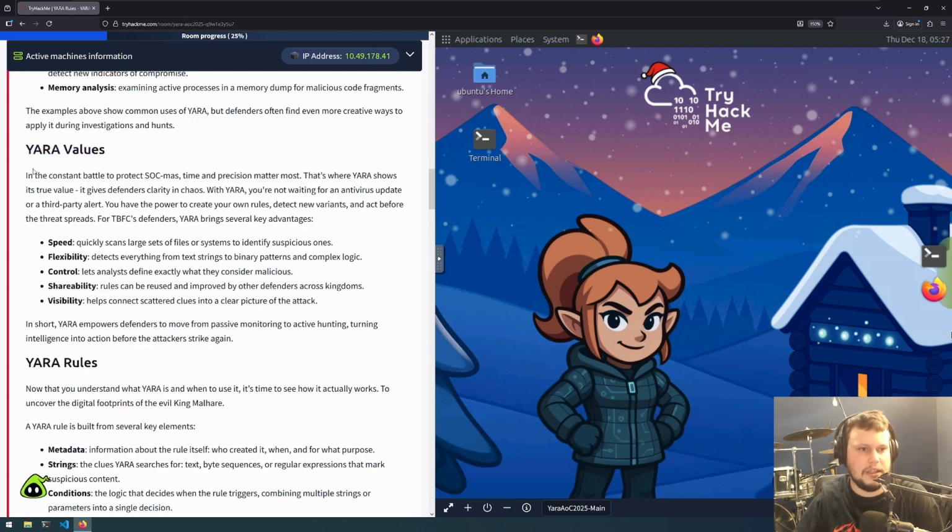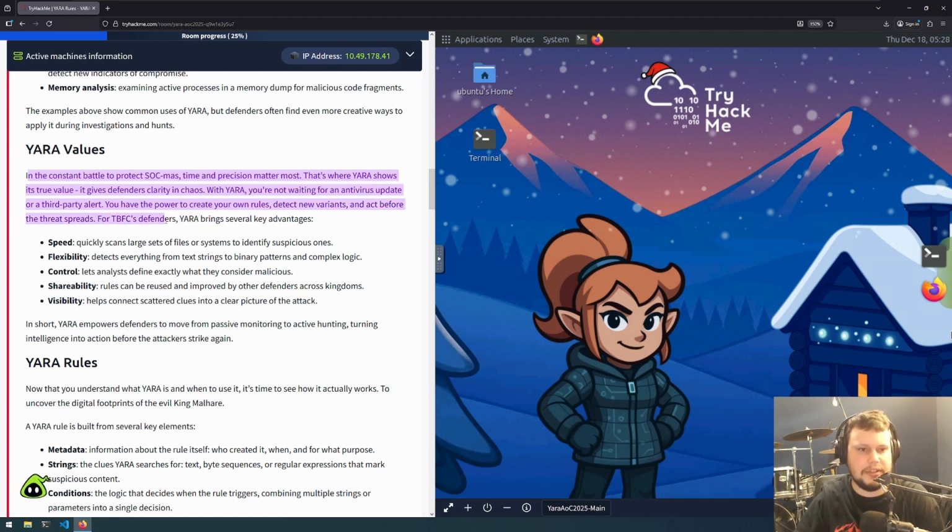In the constant battle to protect SOCMUS, time and precision matter most. That's where YARA shows its true value. It gives defenders clarity in chaos. With YARA, you're not waiting for an antivirus update or third-party alert. You have the power to create your own rules, detect new variants, and act before the threat spreads.